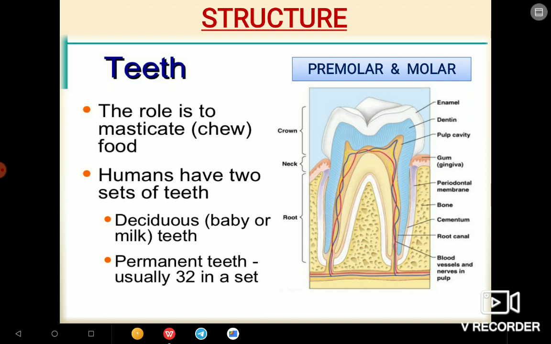Okay, so the role is to masticate food. Humans have two sets of teeth: deciduous teeth and permanent teeth. Deciduous teeth means baby or milk teeth, which are mainly 20 in number, and the permanent teeth are usually 32 in a set. Sixteen in the upper gum and 16 in the lower gum, so both making 32.